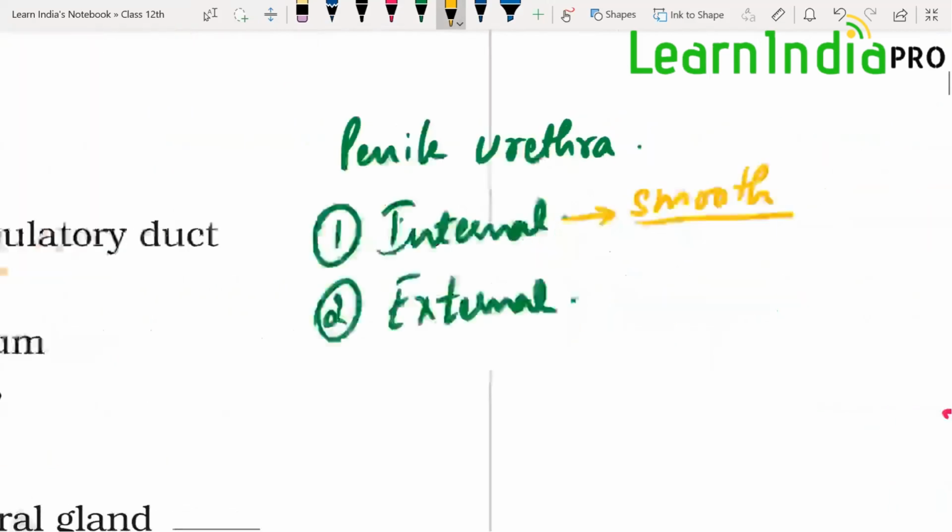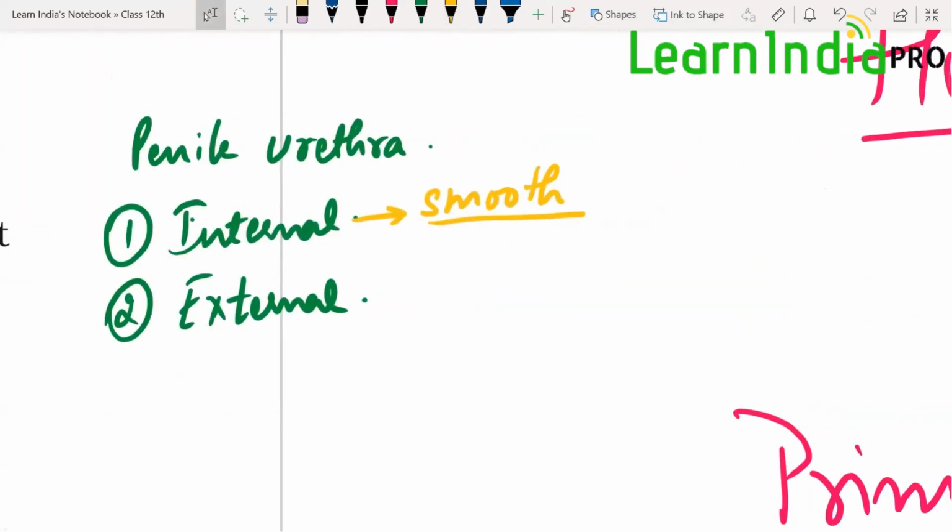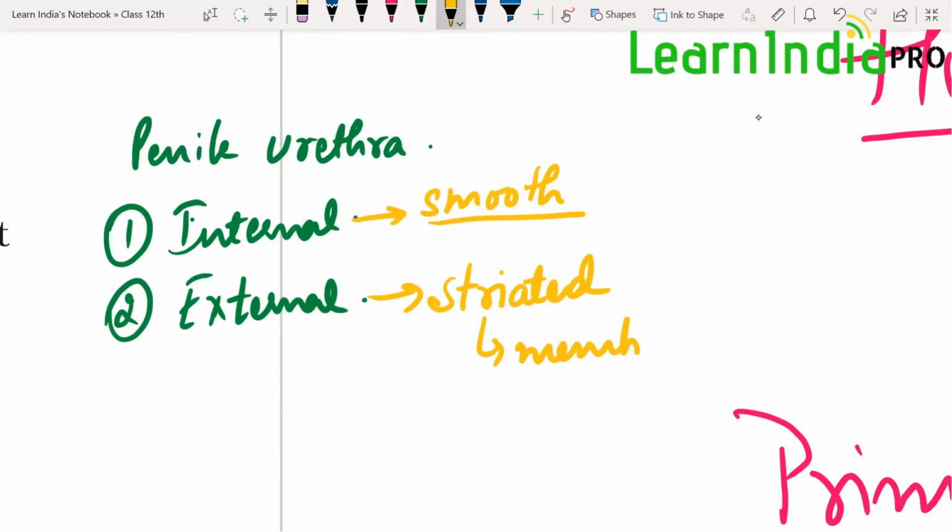Okay, next is the external sphincter. The external sphincter is made up of striated muscles. Striated muscles are your skeletal muscles, so they are under your control. These are surrounded by striated muscle fibers, and it is present at the membranous part of the urethra, above the prostatic urethra. So these are the two sphincters, the internal sphincter and the external sphincter.